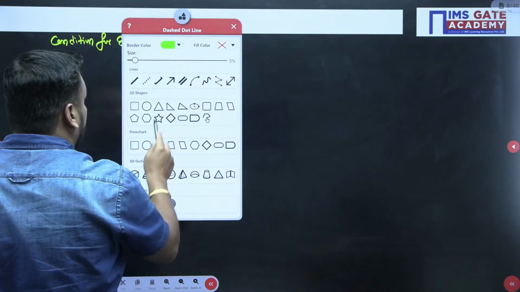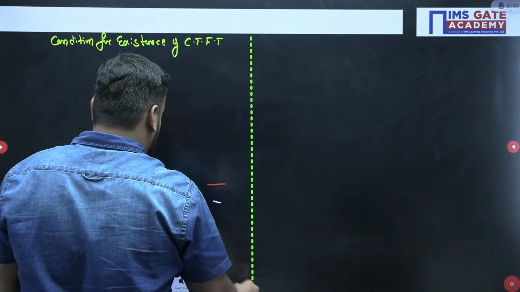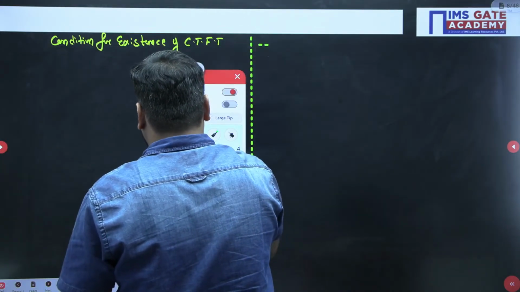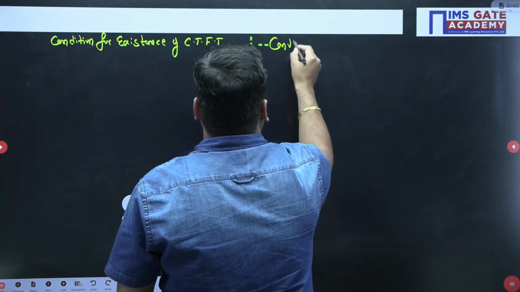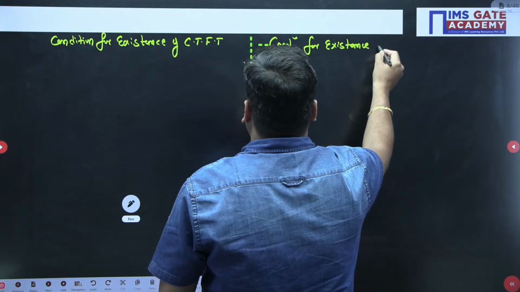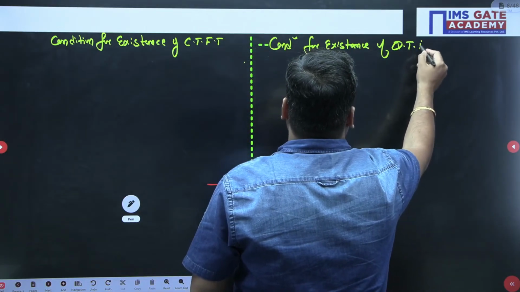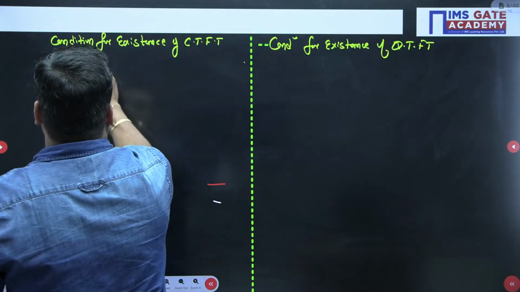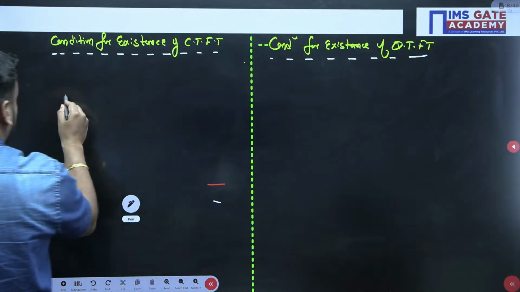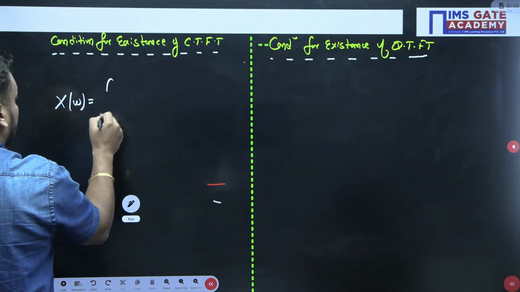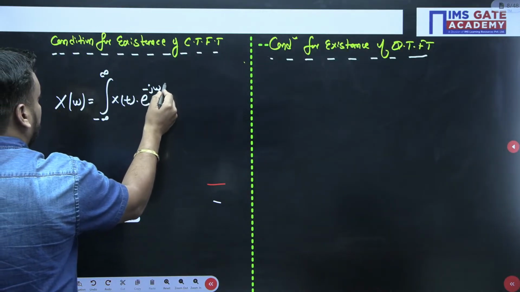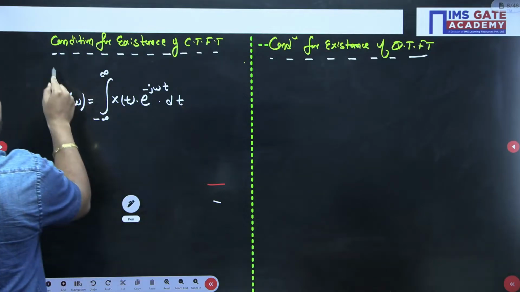Then, as in the continuous time domain, we can write the same condition for existence of DTFT, the discrete time Fourier transform. So this is the CTFT, and this is the DTFT. Now I am writing the formula first: X(ω) is the integral from minus infinity to infinity of x(t) e to the power minus jωt dt. This is my formula, guys.